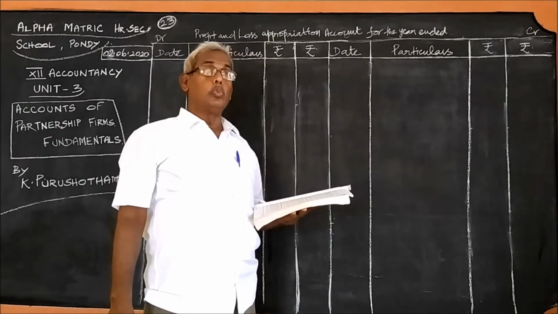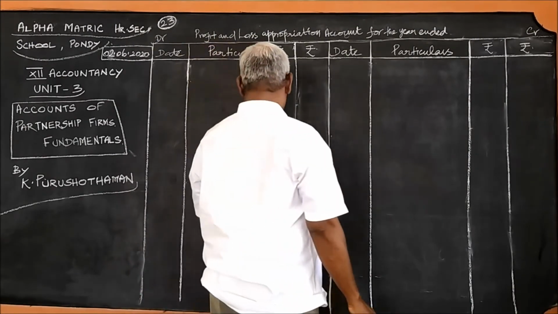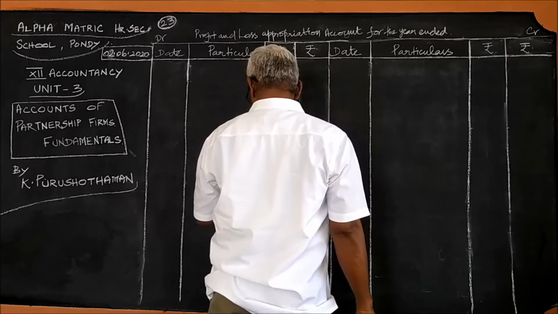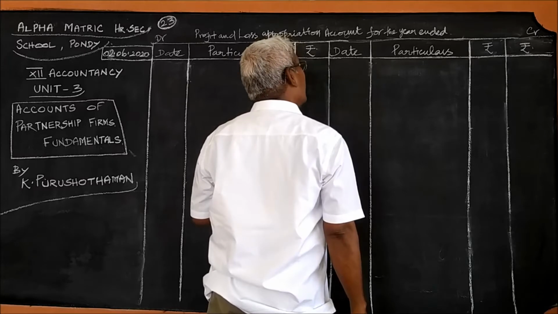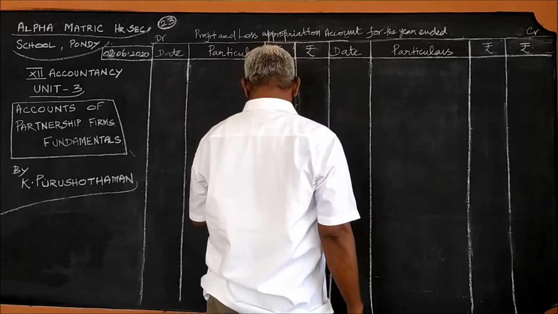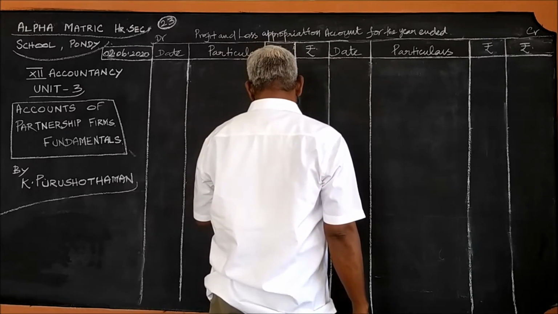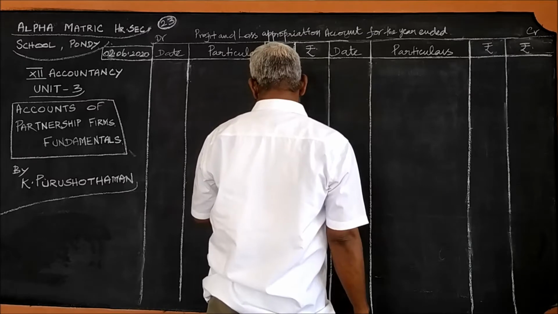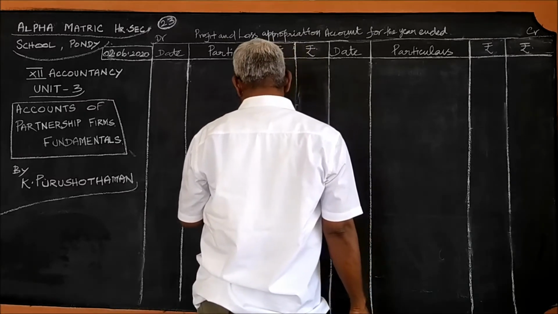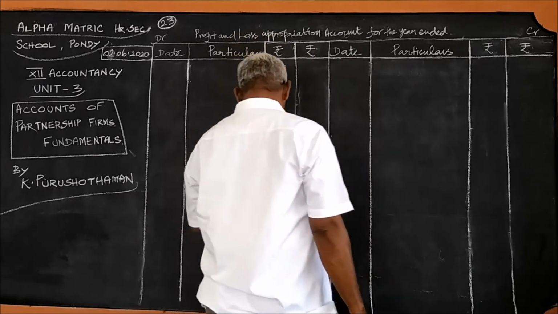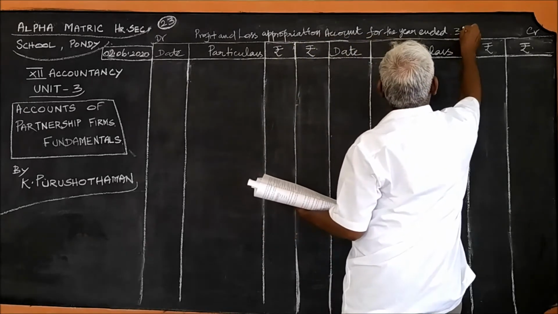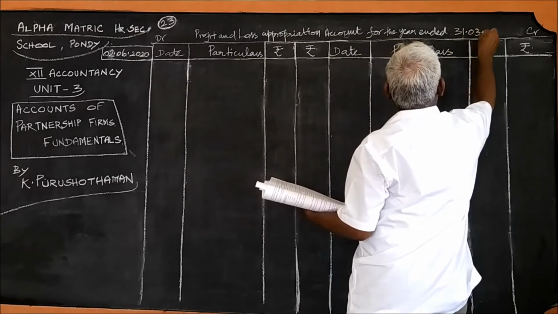Now we shall pass on to problem number 23. In this also, prepare profit and loss appropriation account. The last line says prepare profit and loss appropriation account. The firm closes its account on 31st March every year. So, started business on 1st April 2018 and therefore 31st March 2019 only this will close.